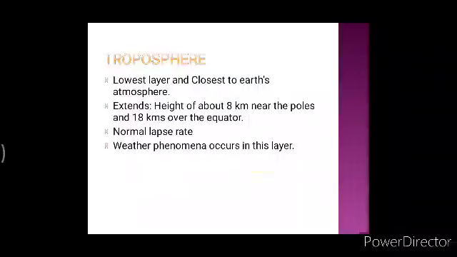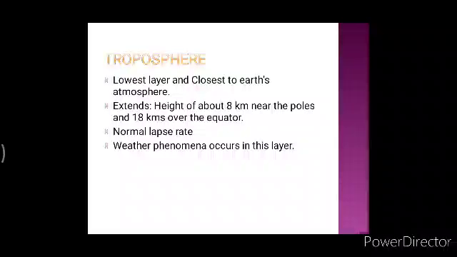Clear about troposphere? What did we understand in troposphere? First of all, it is the lowest layer. It is closest to Earth. All the weather phenomena activities take place here. Then there is something called normal lapse rate, in which the temperature decreases with increasing height of atmosphere.